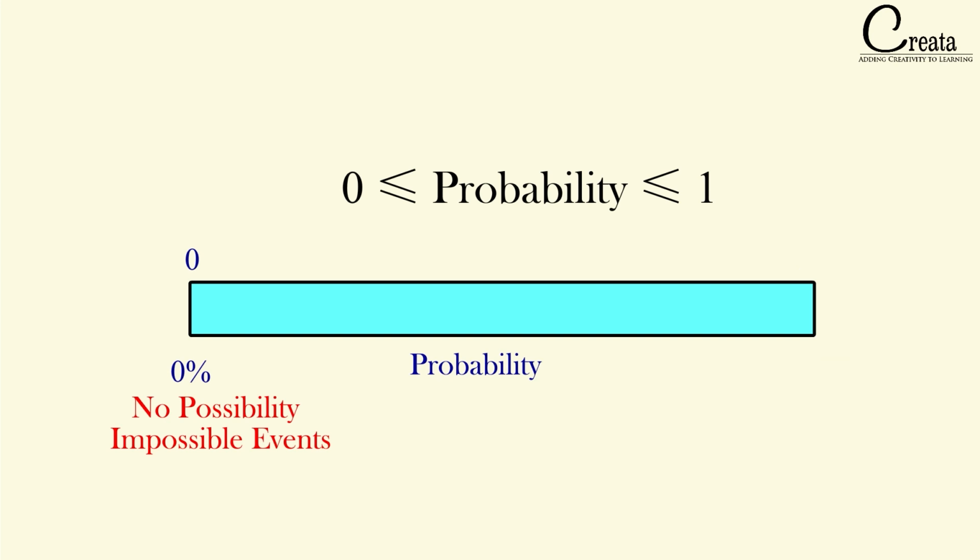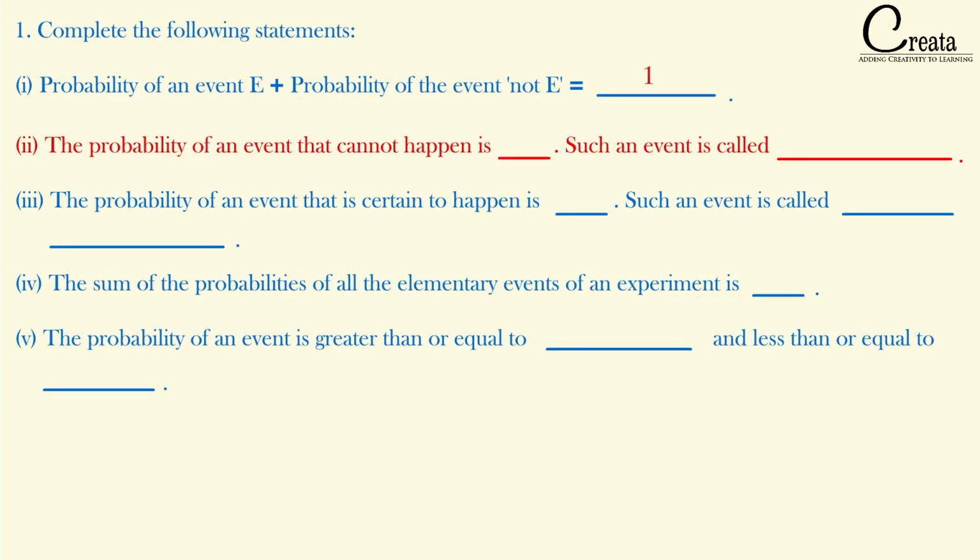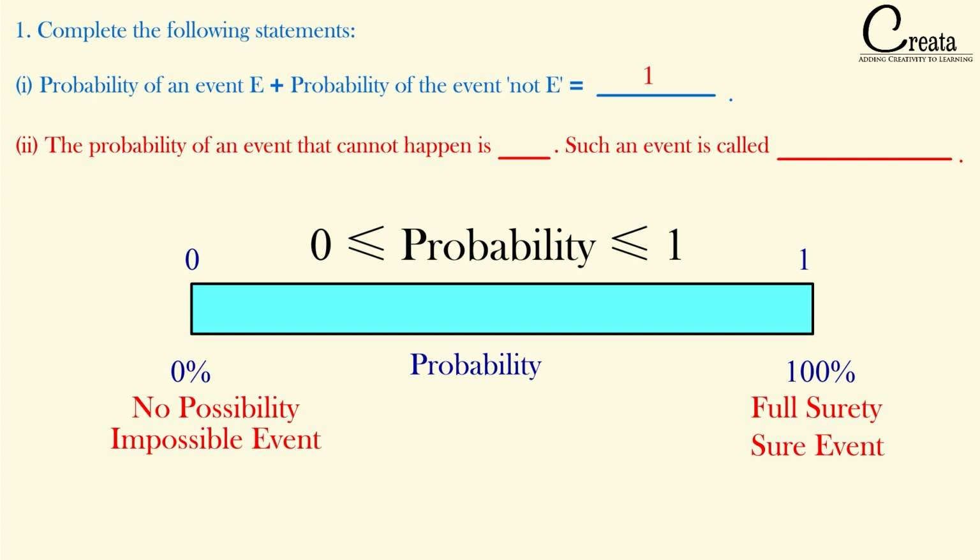On the other side, the extreme range of probability is 1 or 100%. It means full surety of the event, also called the sure event. In this question, the question framer is asking the probability of an event that cannot happen. Then the answer is 0, that is the extreme left hand side. And further, it is asking such an event is called, it is called an impossible event. Got it? Very simple question.